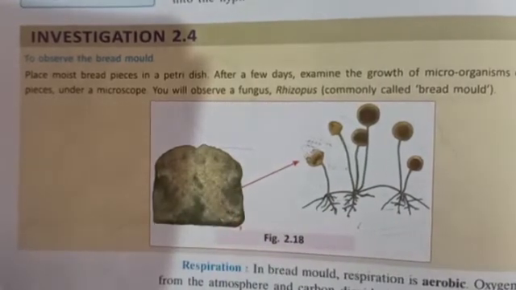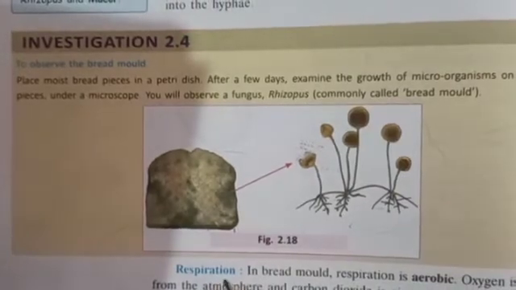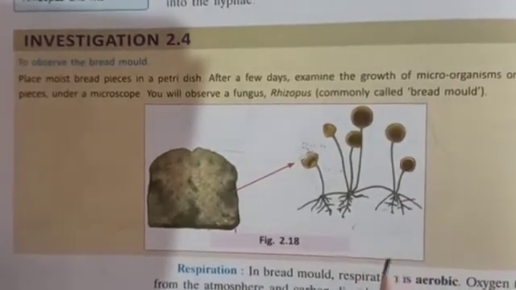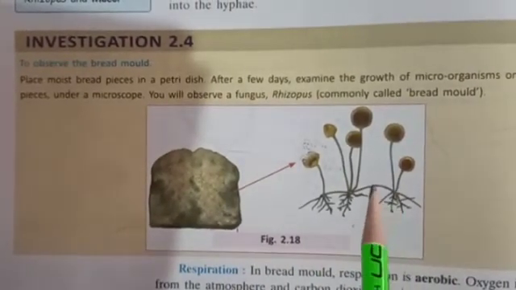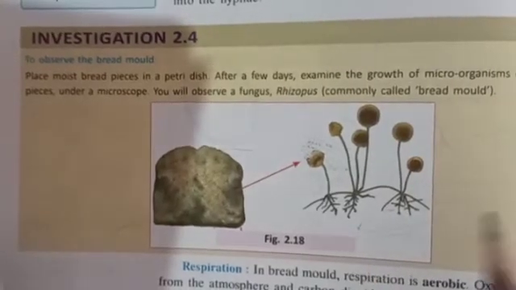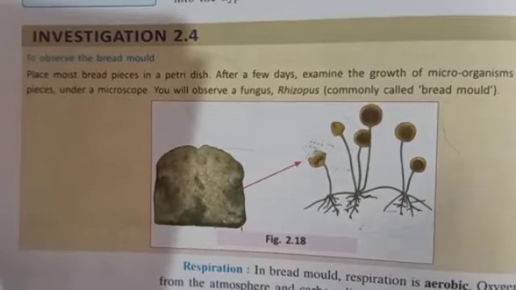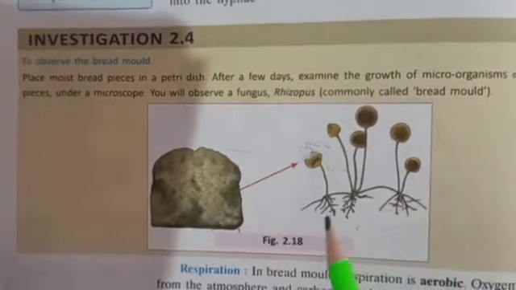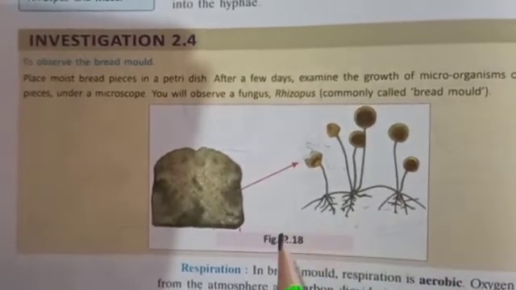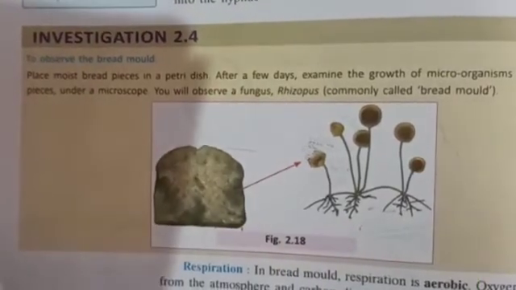Now comes the respiration in bread mold. In bread mold, respiration is aerobic. Aerobic means where oxygen is taken in and carbon dioxide is released out. So here in bread mold, the respiration is aerobic.